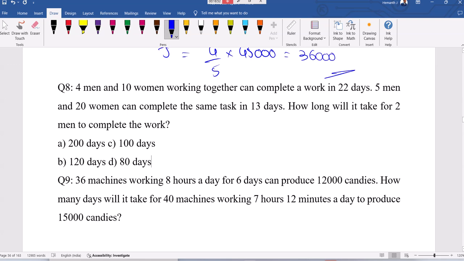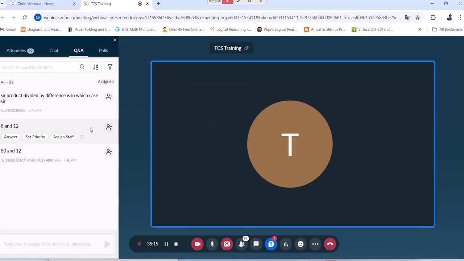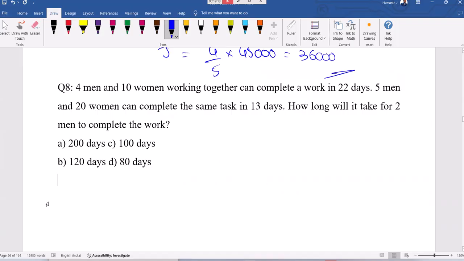Now observe this. 4 men and 10 women working together can complete a work in 22 days. 5 men and 20 women can complete the same work in 13 days.